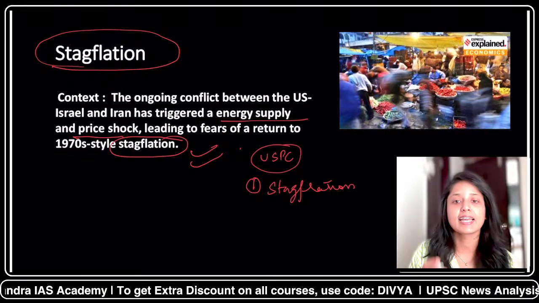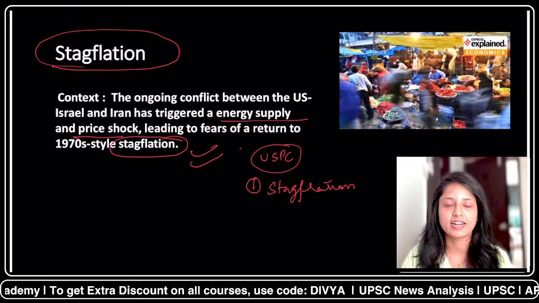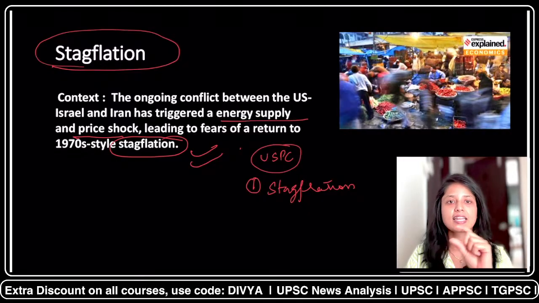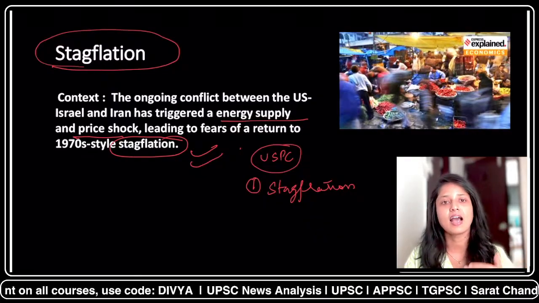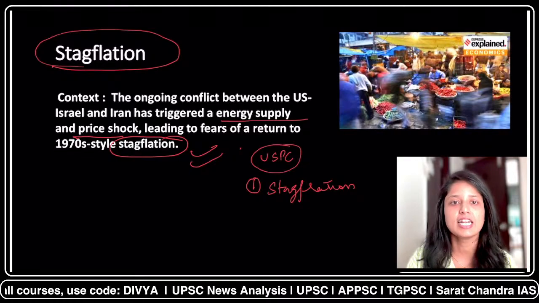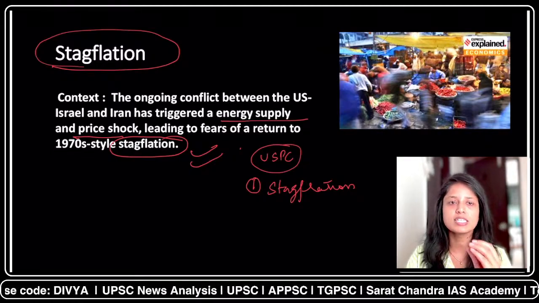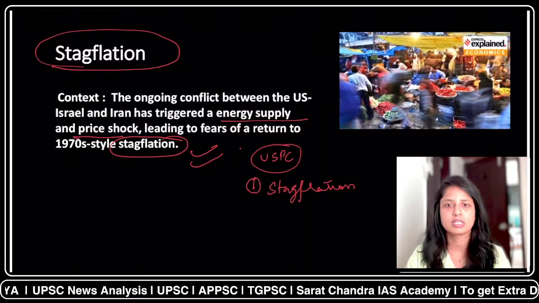And second important thing what you must know is that what are the factors affecting stagflation, because these kind of factors can be easily asked in prelims. UPSC can give a simple statement, UPSC can give 3 or 4 situations, and it can ask which of the following conditions can lead to stagflation. So basically for us, what important is about the static part of the stagflation. You don't need to go about any politics or about the current news.